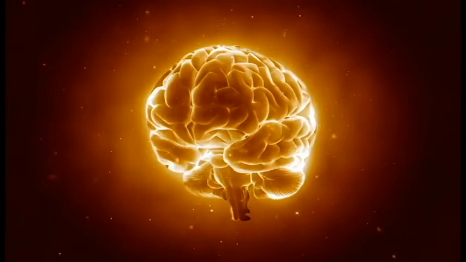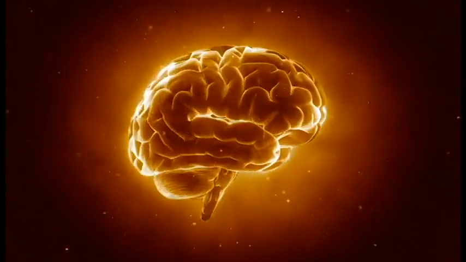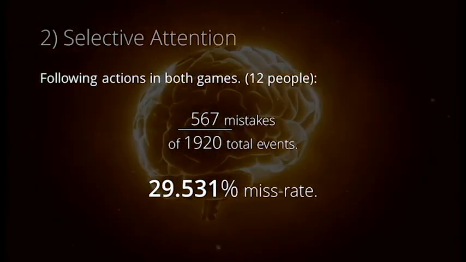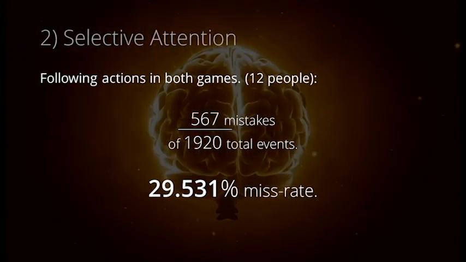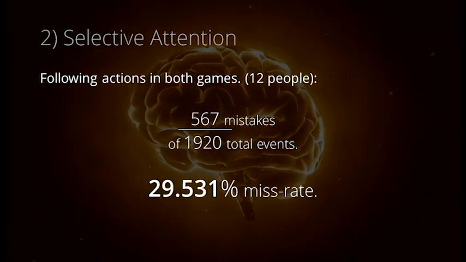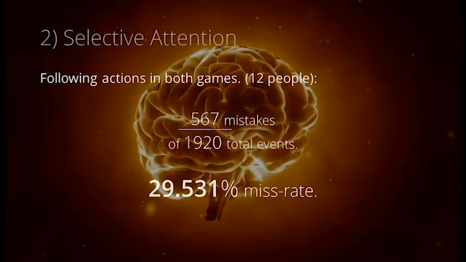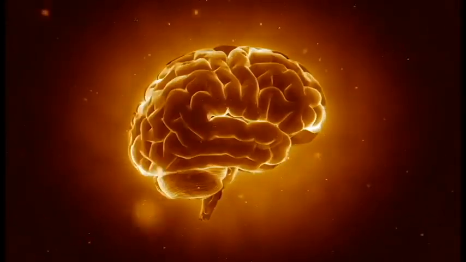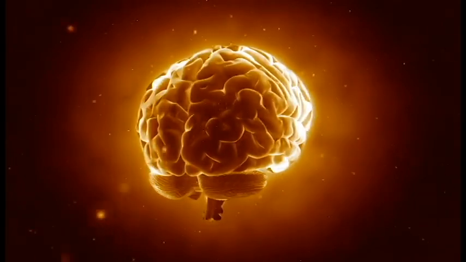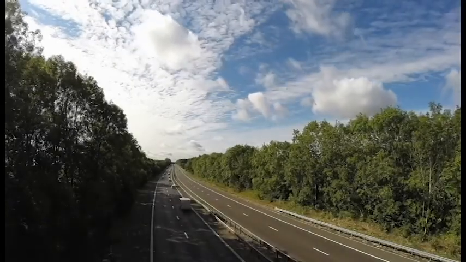Next, subjects were tasked with monitoring events in both episodes at the same time, with the same method. In this case, results were extremely different. In a 20-minute duration, subjects missed a total of 567 events out of 1,920. This was a miss rate of 29.531%. These results were replicated in a study in the Journal of Memory and Cognition by Robert Cervone in 1983. From these results, we can clearly and definitely conclude that the human brain is quite terrible at focusing on more than one thing at a time.